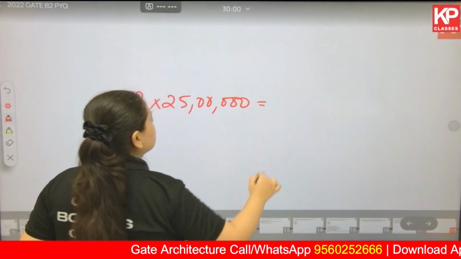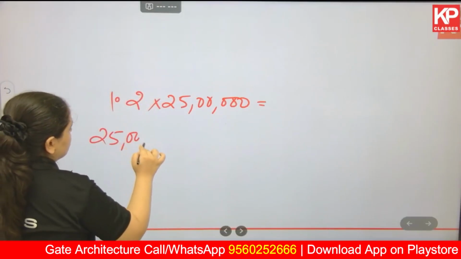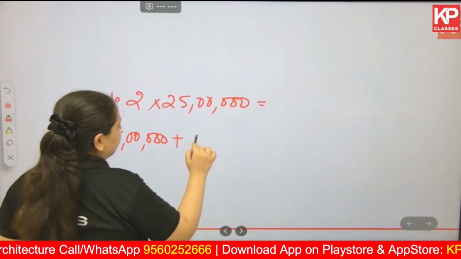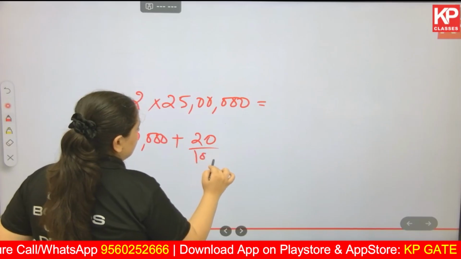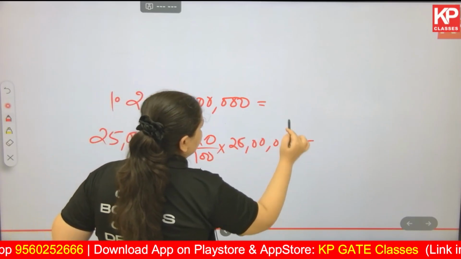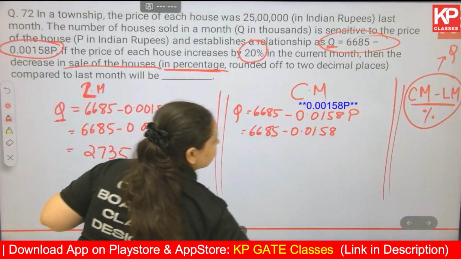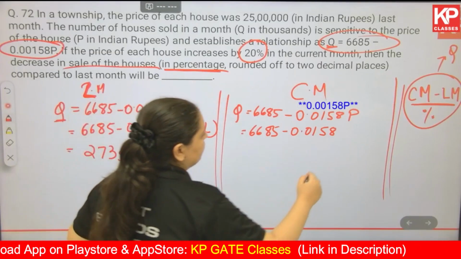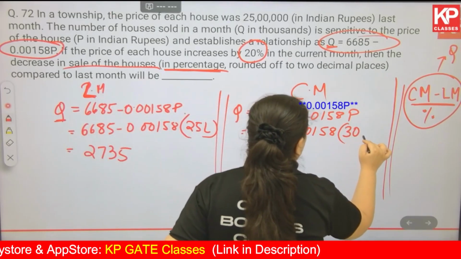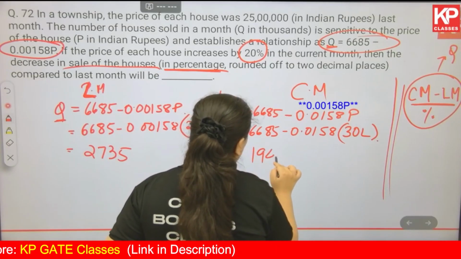Or you can solve it the old school method. For example, 25 lakhs plus 20% increase, so 20% multiplied by 25 lakhs. Anyway, you get the answer as 30 lakhs in both these cases. So multiplied by price of the current month, which equals 30 lakhs. If you solve for this you get the answer as 1945.